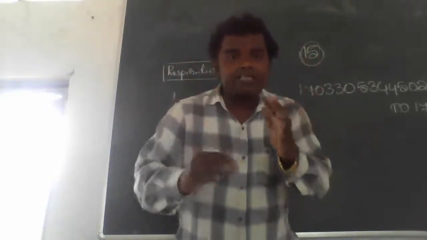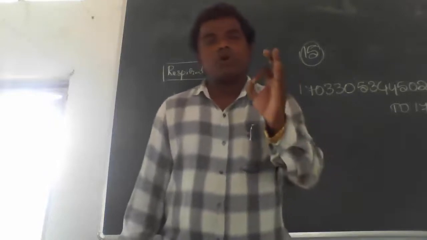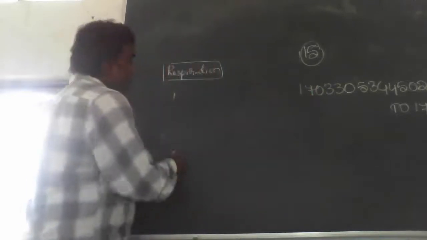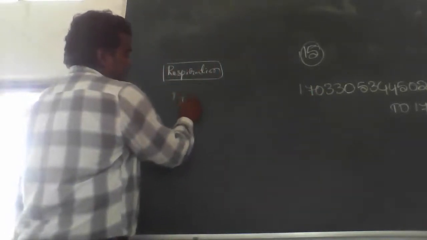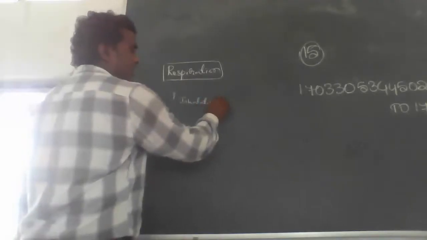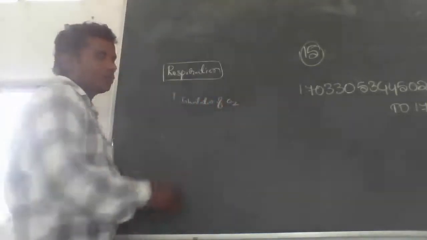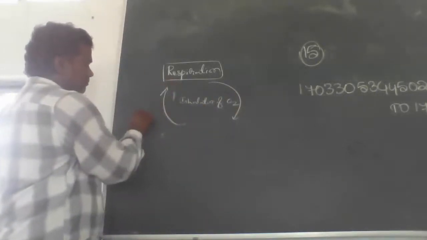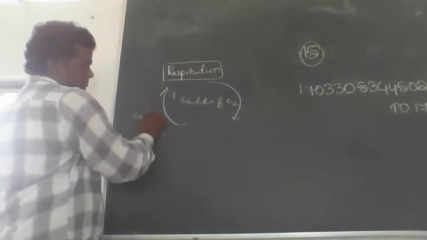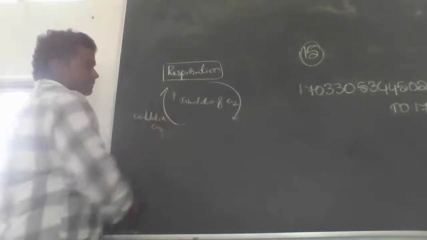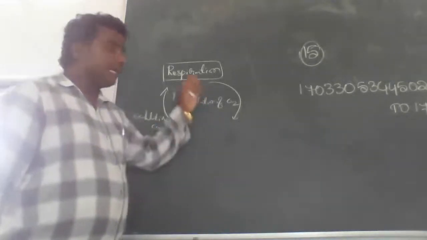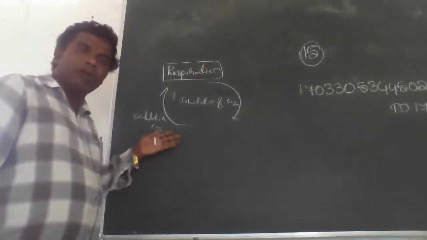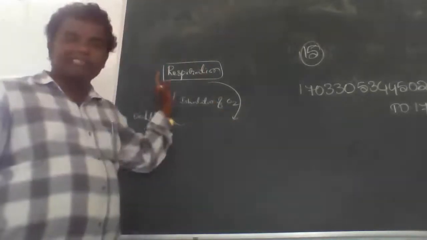Inhalation of oxygen from the environment to the body, and exhalation of carbon dioxide from the body to the outside, is called respiration.